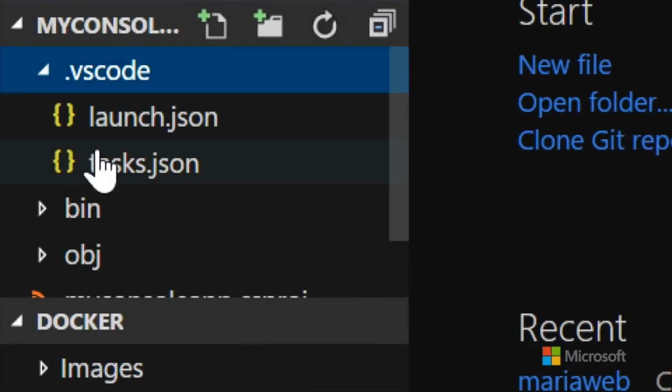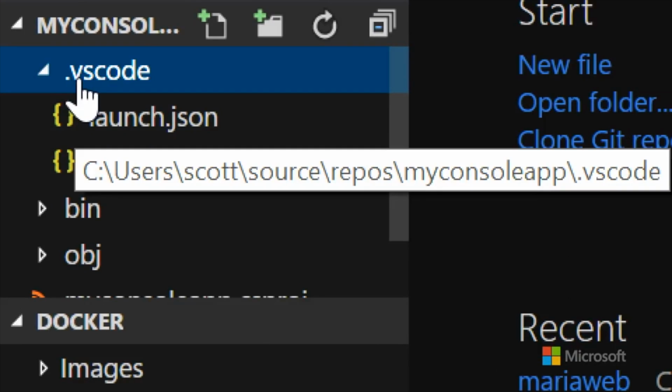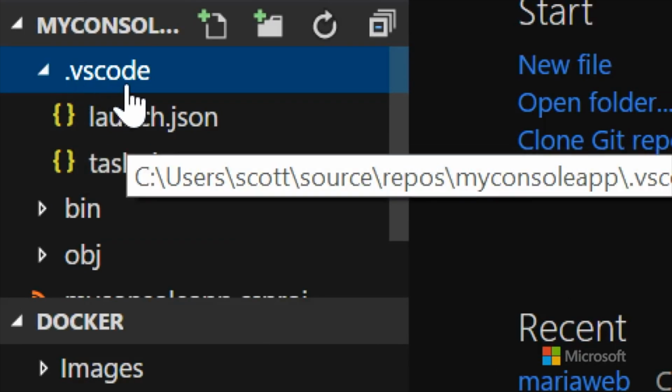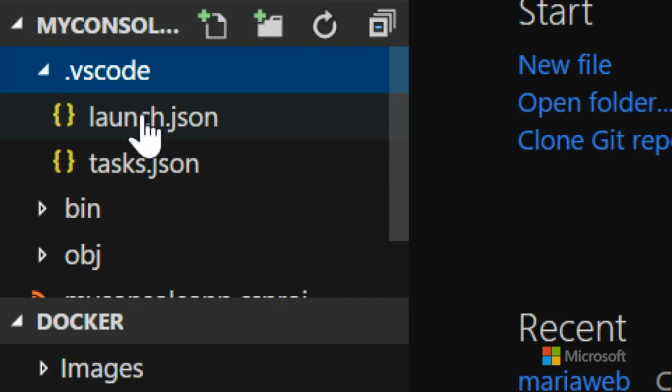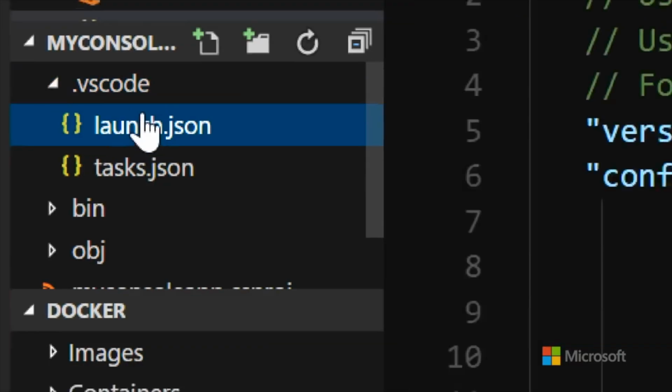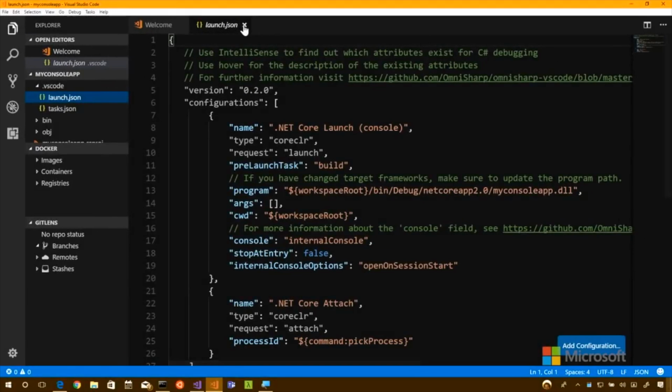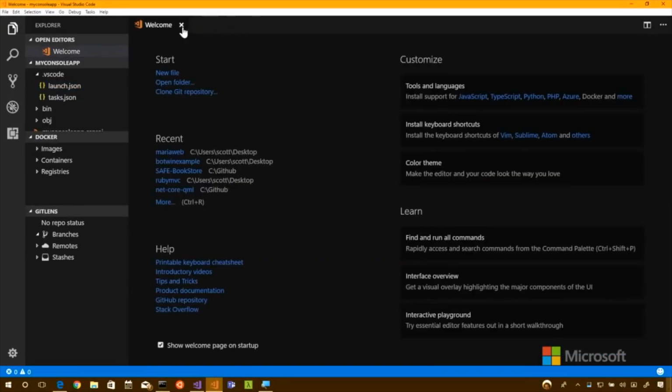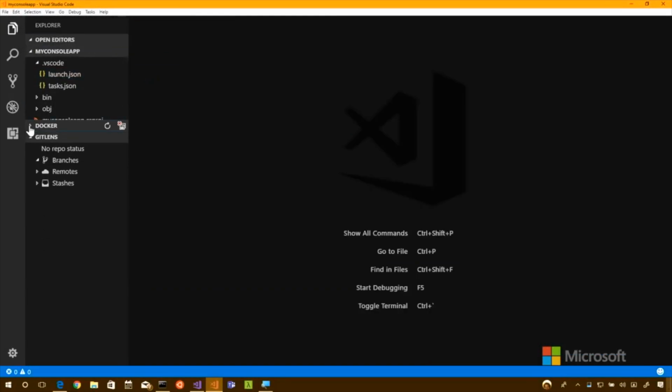This is just some stuff that VS Code created for itself. It's not about C#. It's just about VS Code, in order to be able to launch this app. These are just configuration files, so you don't need to worry about those, but that is something you want to say yes to. So if someone's doing this for the first time, say yes, but don't touch. Nothing you need to do in there.